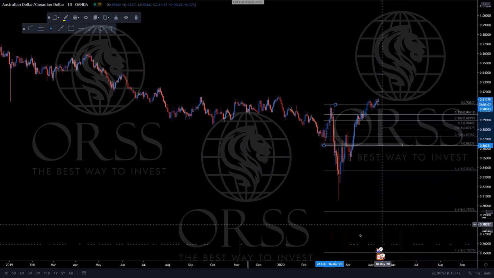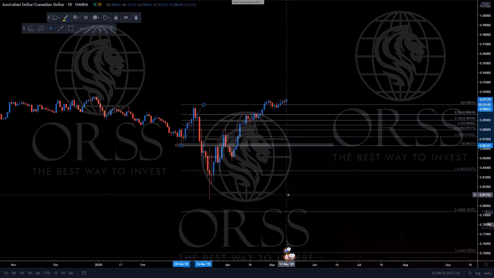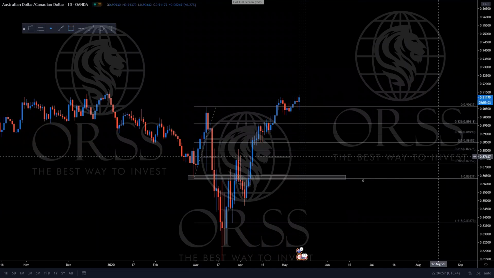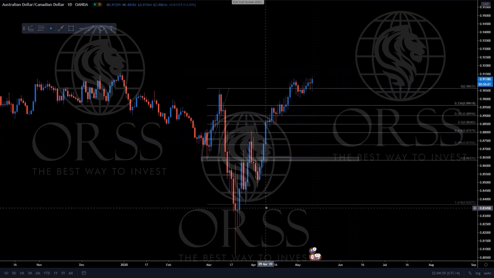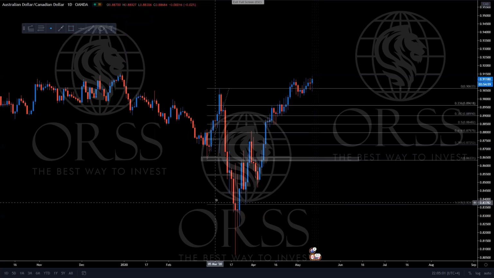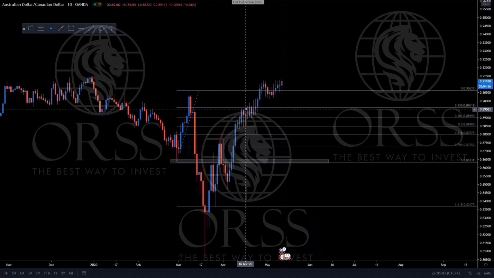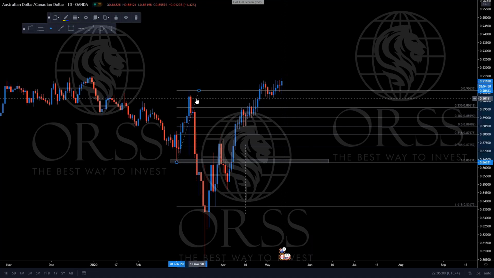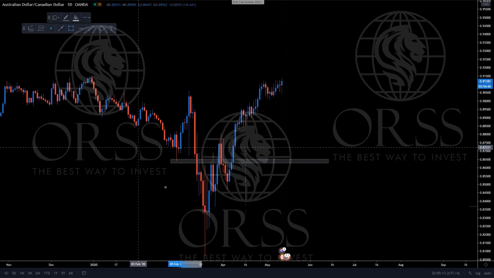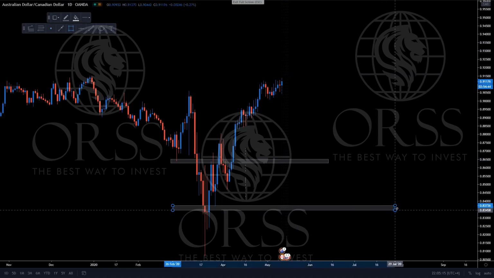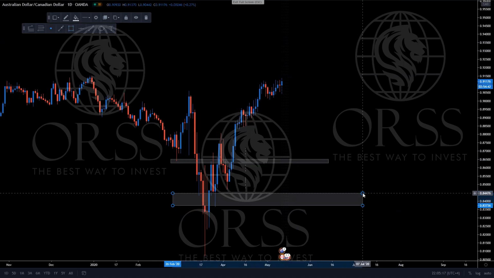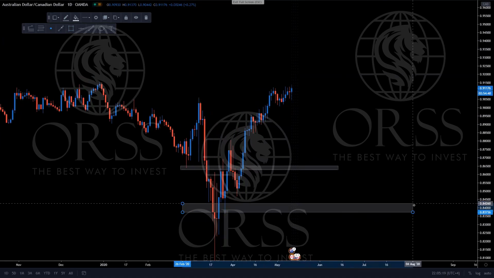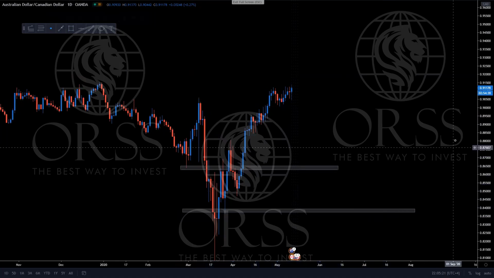Okay, so this pair's retracement is already complete. AUD CAD's retracement is already complete for the sale timing. Now it's only for the buy. Now one thing is clear on my side: it's a buy zone. Where is the buy zone? I will tell you the entry levels, no issue. I'm just checking right now.